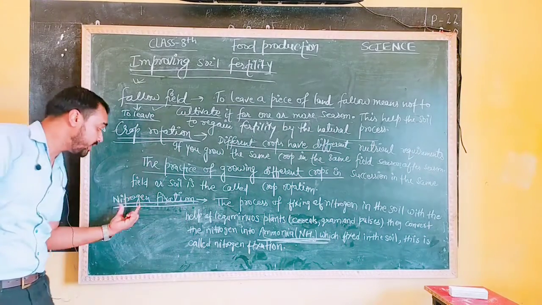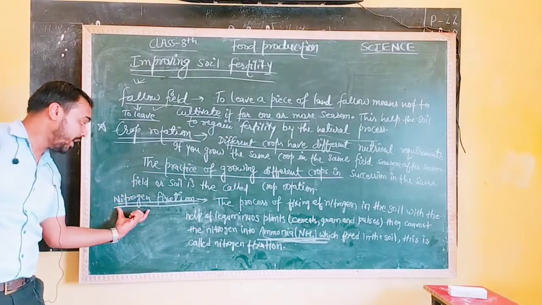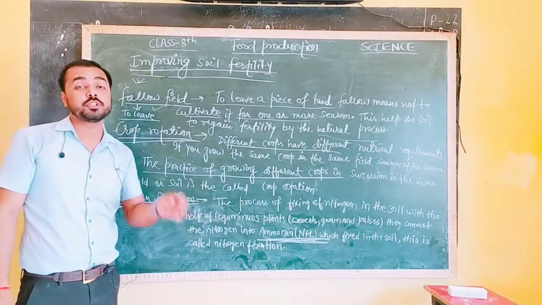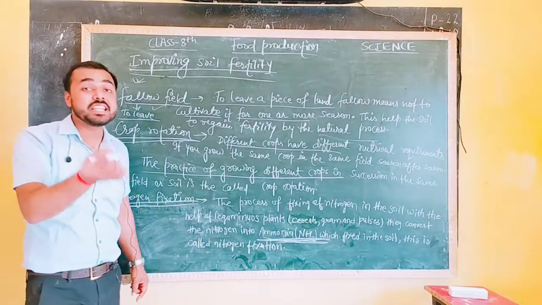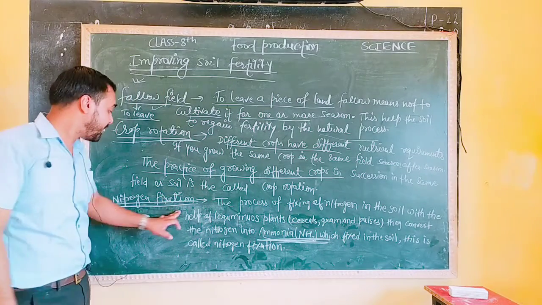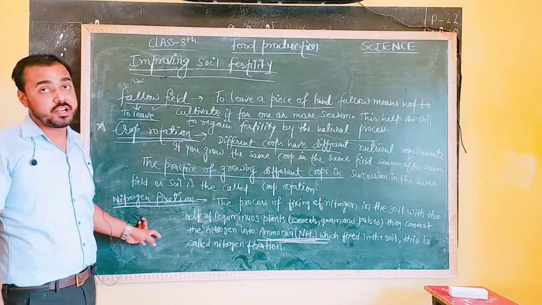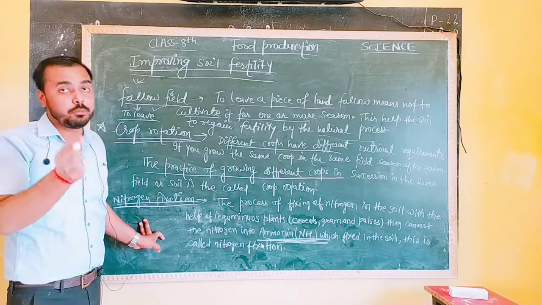Now you will ask, what is the work of nitrogen in the field, in the soil? Listen my guys. Nitrogen is mainly responsible for the growth of plants, and especially for the growth of cereal plants and for the growth of pulses. Because of this, we fix nitrogen in the soil. If nitrogen is not available in the soil, in this condition the plant will not grow properly.